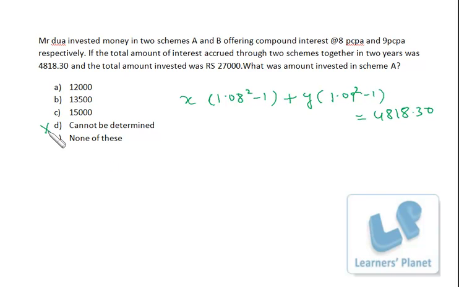See, cannot be determined is not the correct answer, right? I just calculate the digital root of this side. It's 8 and 4, 12, 13. 13 means 4, 4 and 8, 12, 12 and 3, 15. That means the digital root of the right hand side is 6. Right? Now if you take 13500, that is 5, 6, 7, 8 and 1, 9. So this will be a multiple of 9, this will be a multiple of 9. So both the multiples of 9 will produce a digital root of 9, not 6. So it cannot be the correct choice, right?